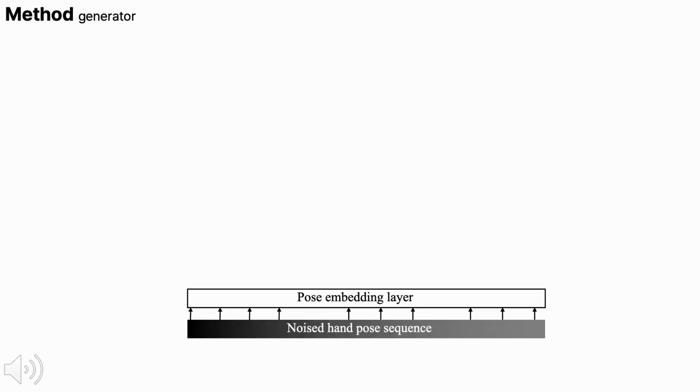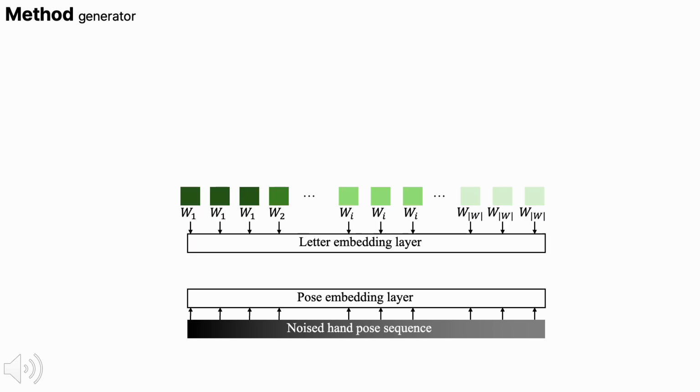Next, I will introduce our frame-wise letter condition generator for OOV fingerspelling synthesis. The generator takes a noised hand pose sequence as input. The noised hand poses are first projected into a feature space using a pose embedding layer. At the same time, the input letter sequence is embedded through a letter embedding layer. The pose embeddings and letter embeddings are concatenated frame-wise. This enables the model to directly associate each frame with its corresponding letter condition.